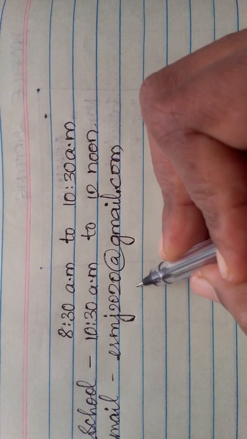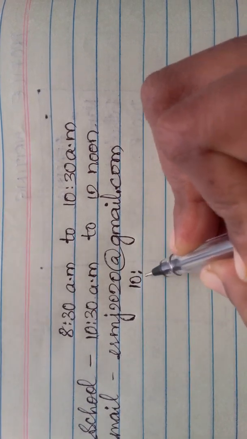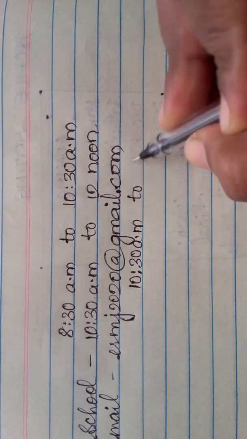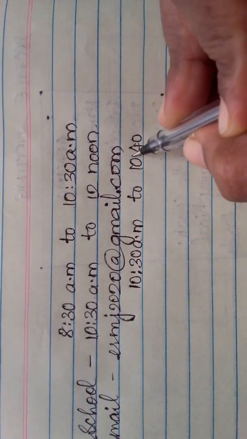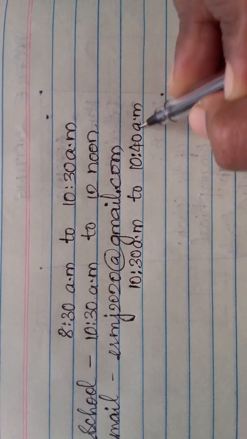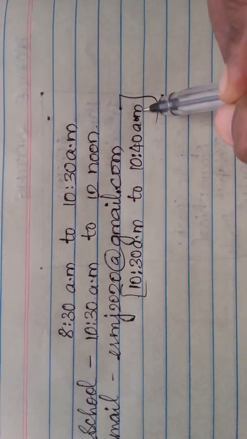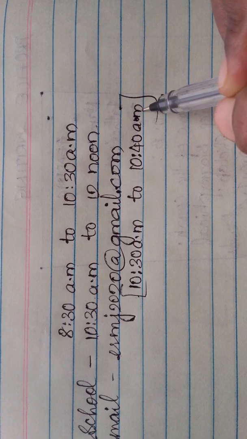And the timing for the children who are sending through mail is 10:30 a.m. to 10:40 a.m., because it's easy, just clicking the pics and forwarding them to me. So 10 minutes time is given for you to send the mails.